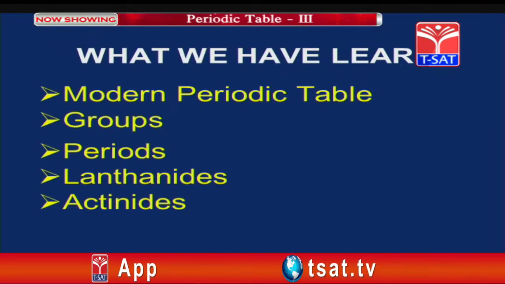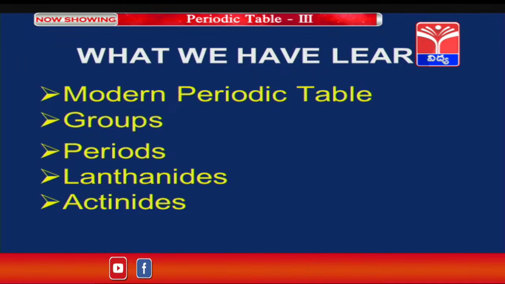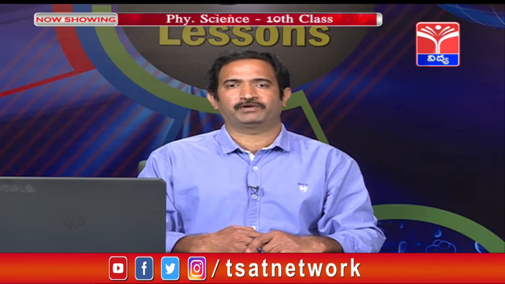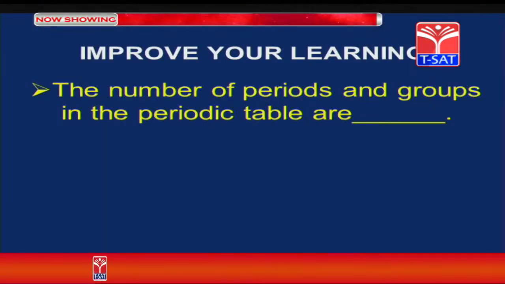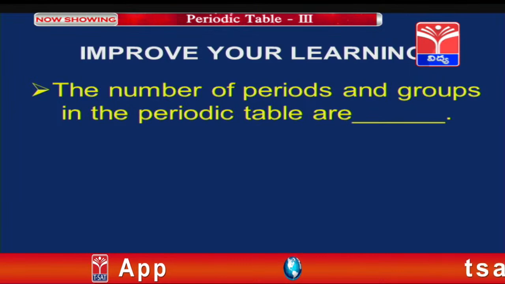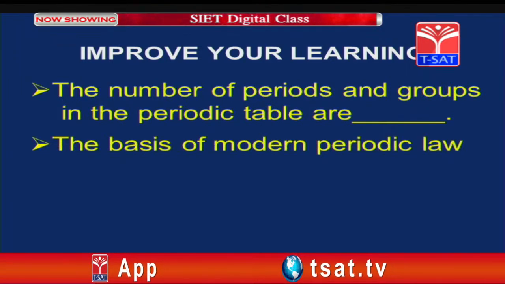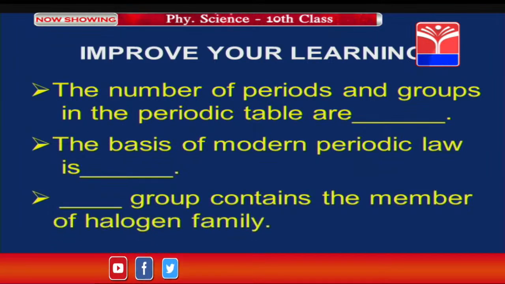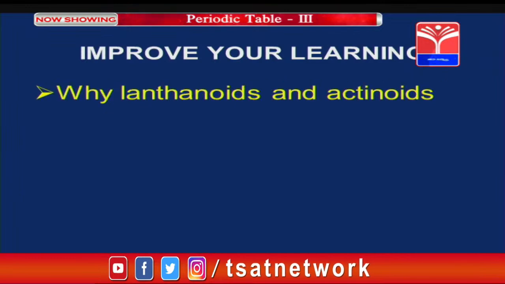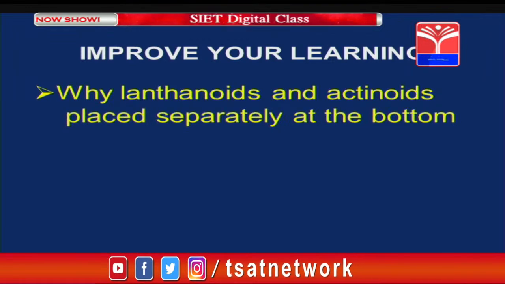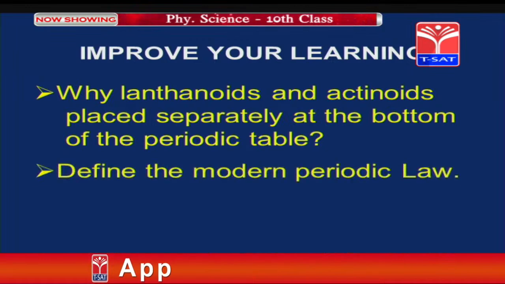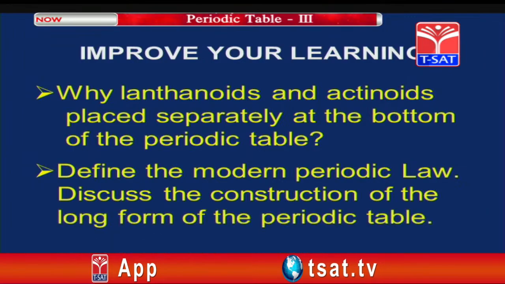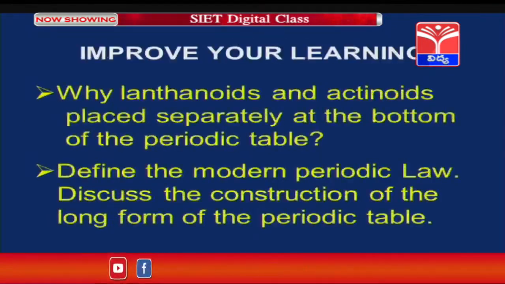So far we have learnt about the modern periodic table, periods, groups, lanthanides and actinides. Let us have a small homework to improve our learning. The number of periods and groups in the periodic table are called dash. The basis of the modern periodic law is dash. Dash group contains the halogen family, while lanthanides and actinides are placed separately at the bottom of the periodic table. Define the modern periodic law. Discuss the construction of the long form of the periodic table with your teacher.